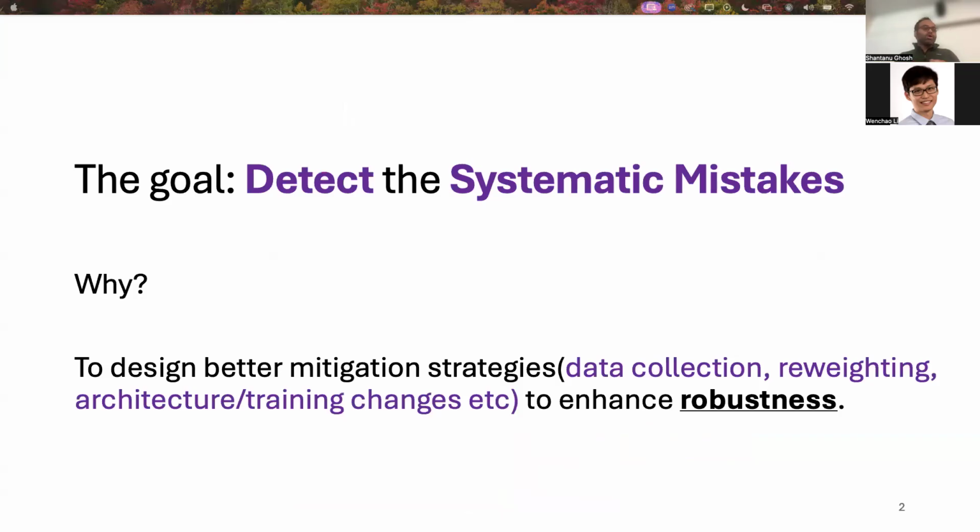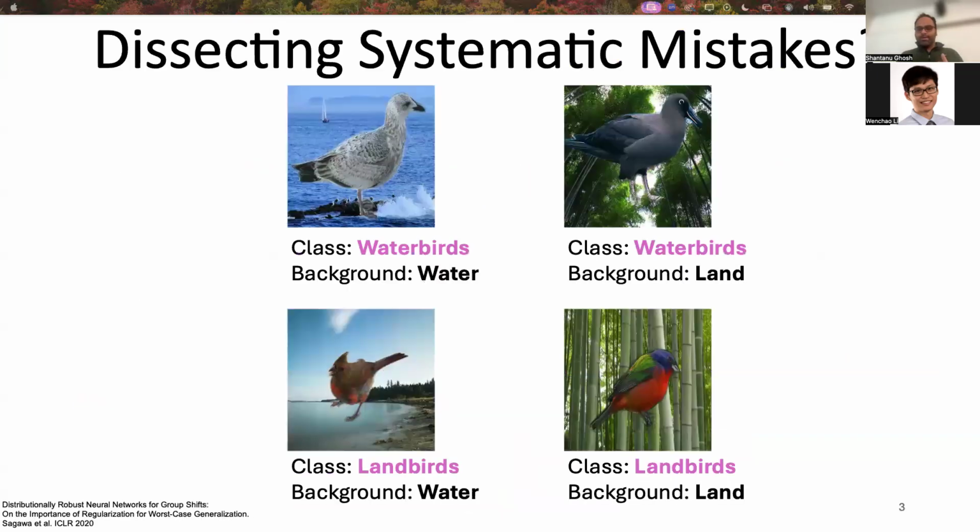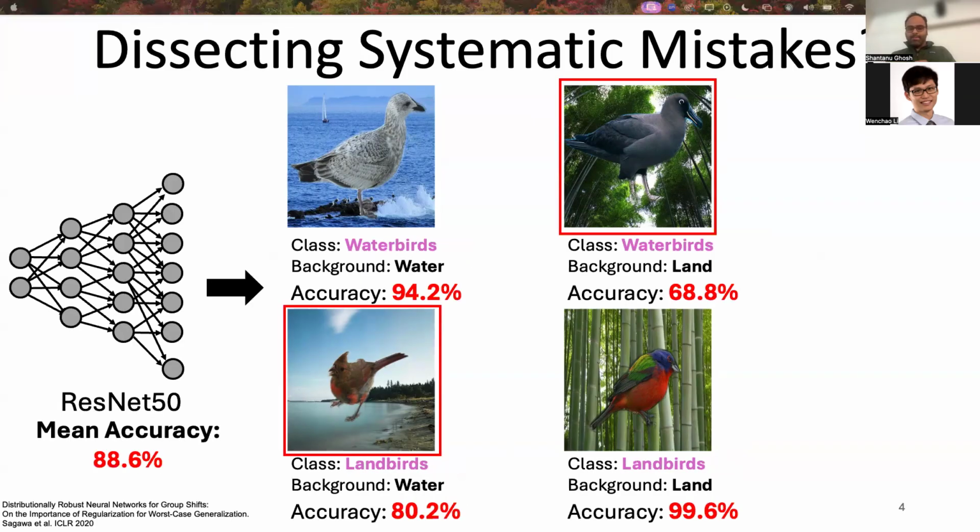So here's the most important thing: to understand what a systematic mistake is. So let's first decode it. Systematic mistakes are the model errors where we see a particular pattern. Let me explain with this famous Waterbirds dataset from computer vision. This is a particular dataset where the images of birds have been superimposed with the corresponding background. So the water birds are correlated with the water background and the land birds are correlated with the land background.